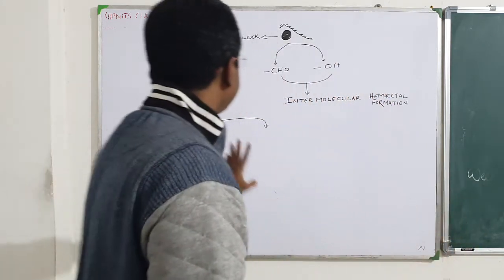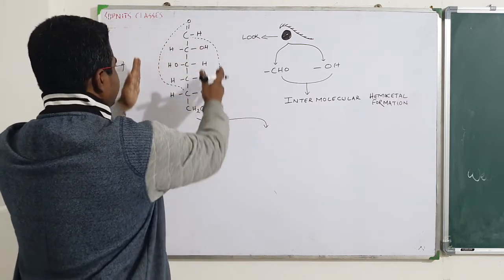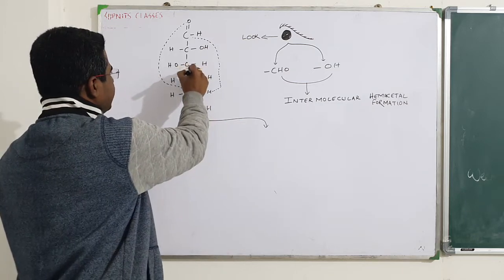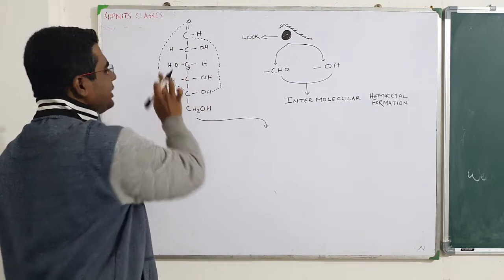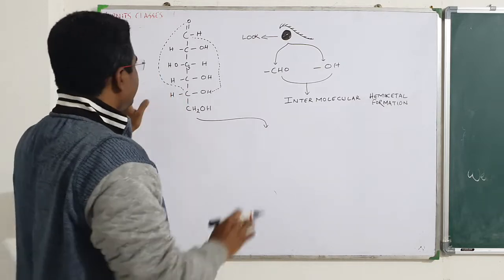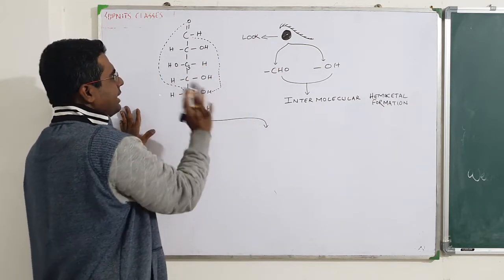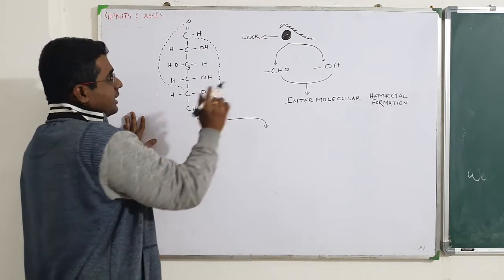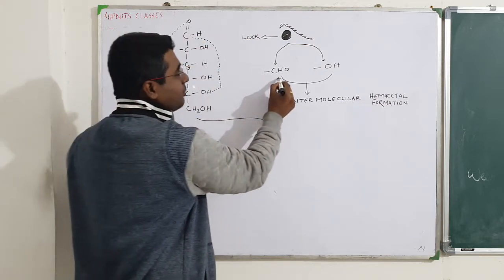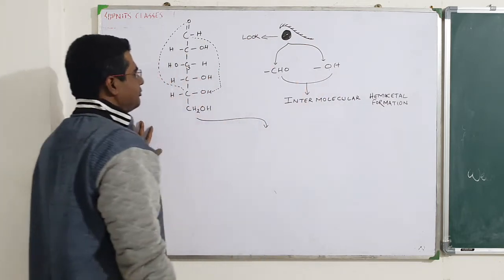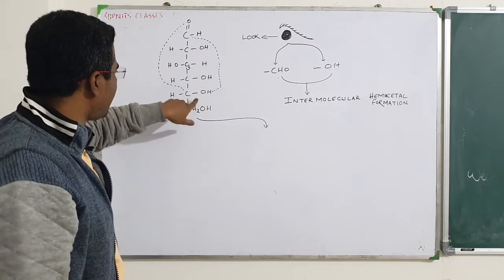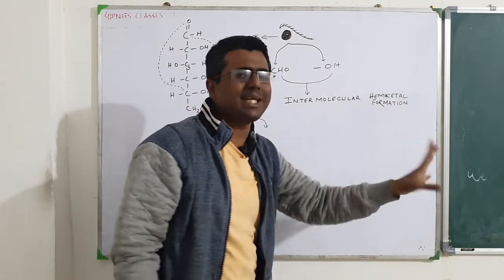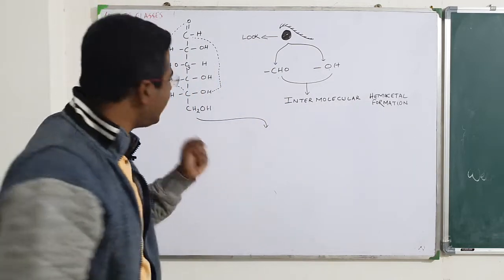Okay, so first of all, look at this structure. This is the glucose structure, open chain, right? Only at the C3 position from the top the OH will be on the left side. So look at this structure very well. This is the glucose open chain structure. In this structure you have a CHO group and you have an OH group. So can we form an intramolecular hemiacetal reaction? Is it possible? Let us check.